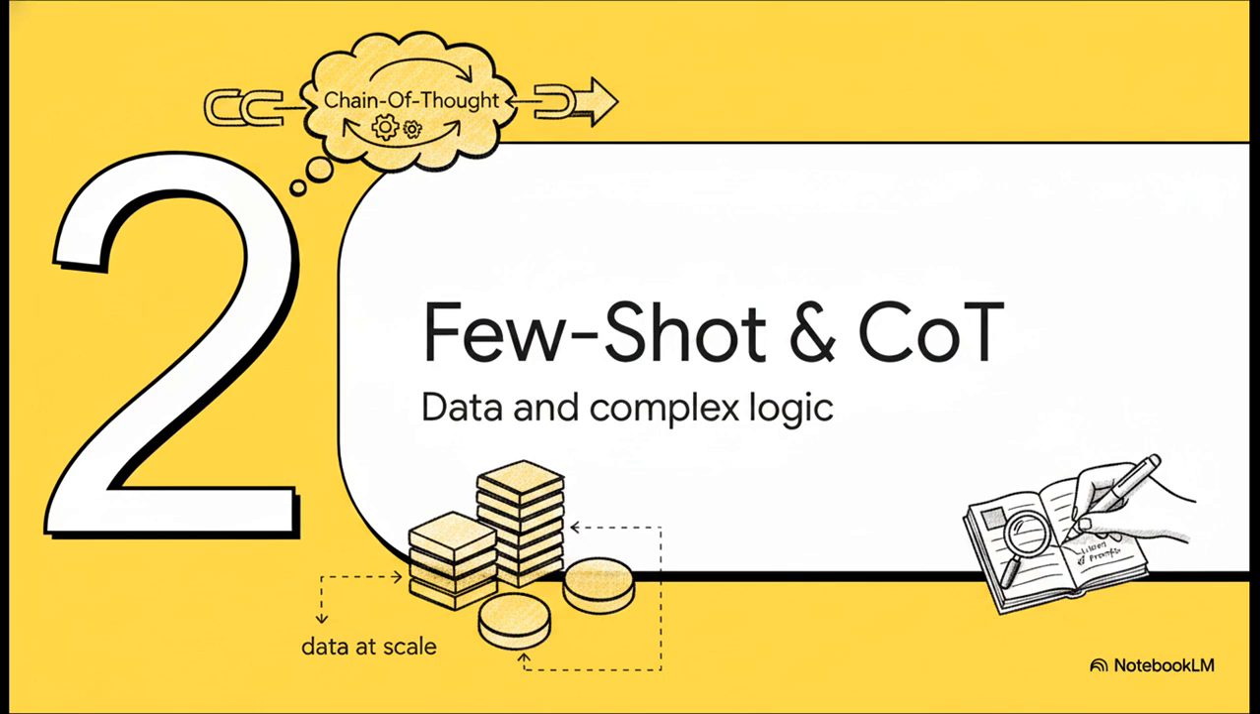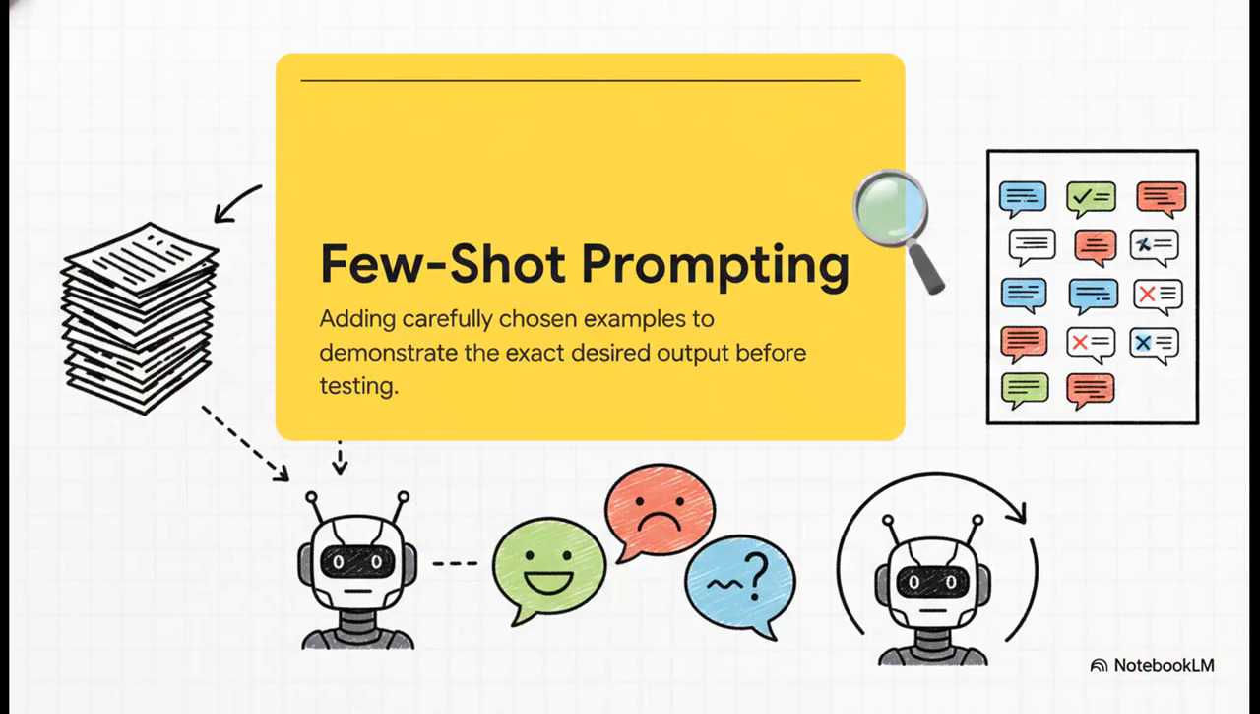Moving on to few-shot and chain-of-thought techniques. This is all about classifying data and solving complex logic. Okay, so when you're dealing with tedious, repetitive tasks, like, say, sorting hundreds of customer support messages, doing it one by one is just agonizing. But getting an AI to categorize them consistently, that requires a technique called few-shot prompting. This simply means giving the AI a real demonstration of each label. So one clearly positive message, one negative, and one mixed, right in your prompt before you ask it to sort